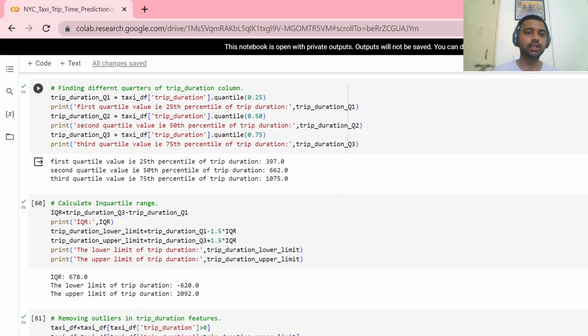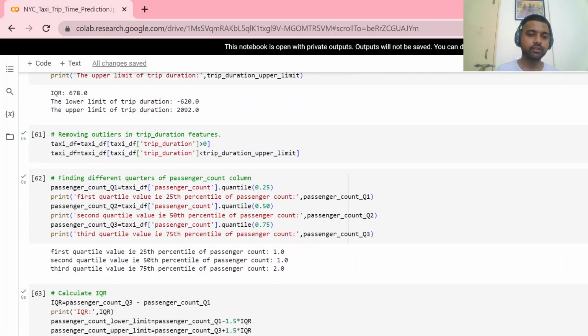These come in the Q2, and similar for the Q3. So IQR, the interquartile range, is trip duration Q3 minus trip duration Q1. We subtract both of them. Then, as we calculate the IQR, we calculate the lower limit and the higher limit for the trip duration. So this is the method which we apply.